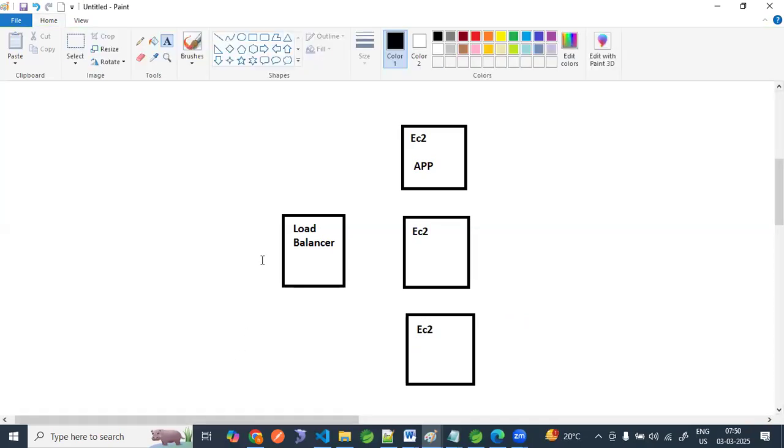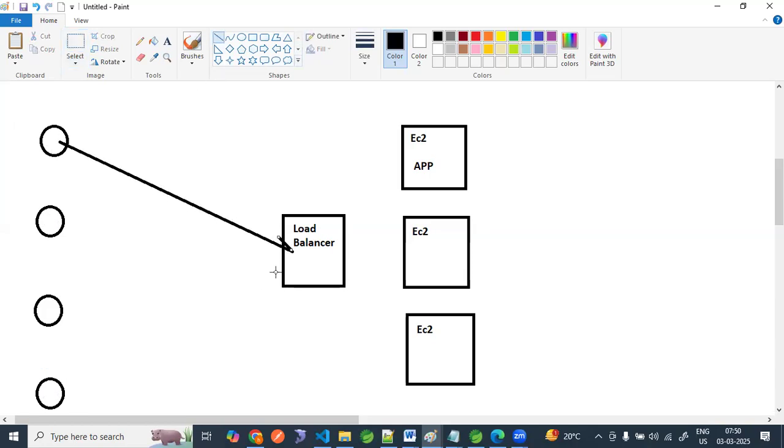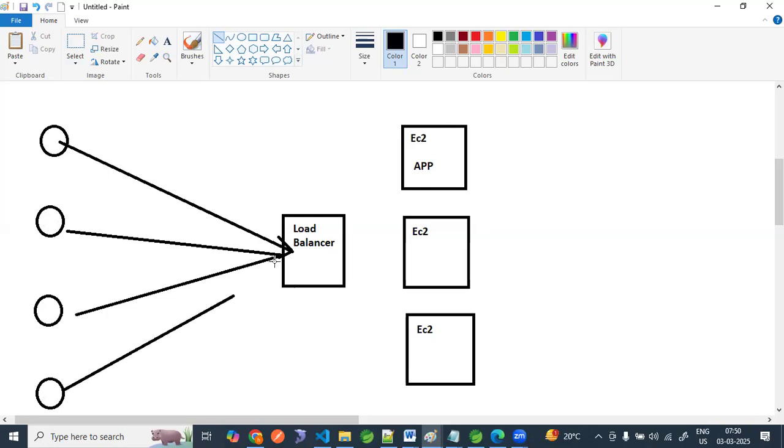We have seen in the previous example that if n number of users are there, and they try to hit our load balancer, what will happen? The request will be processed in round robin fashion.